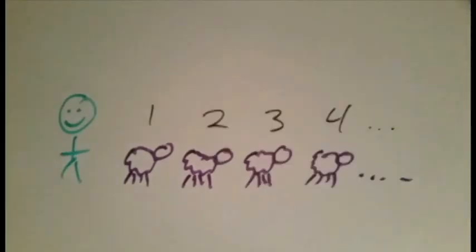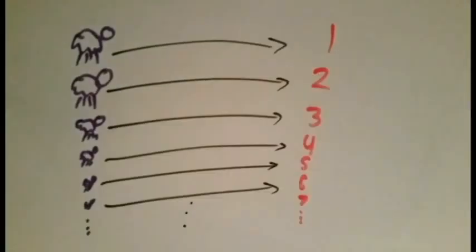We just pair each sheep with one natural number. This shows that there are exactly as many sheep as there are natural numbers. We call this type of infinity countable infinity. We call it countable because we can go down the line of sheep and assign each one a natural number. If we keep doing this to infinity, we haven't skipped any sheep and we haven't skipped any natural numbers.